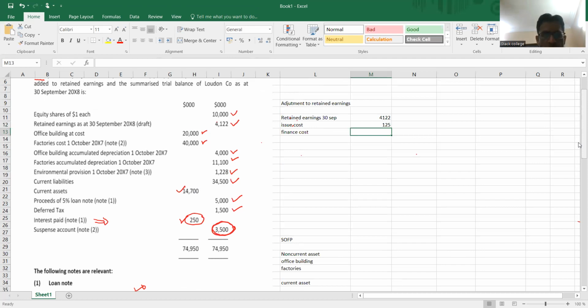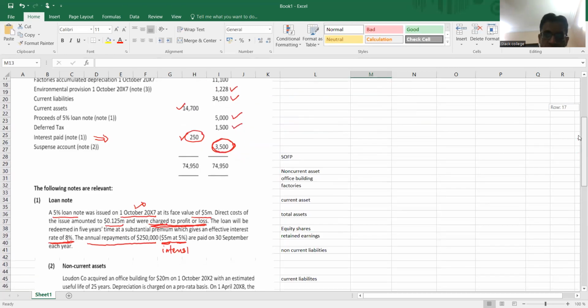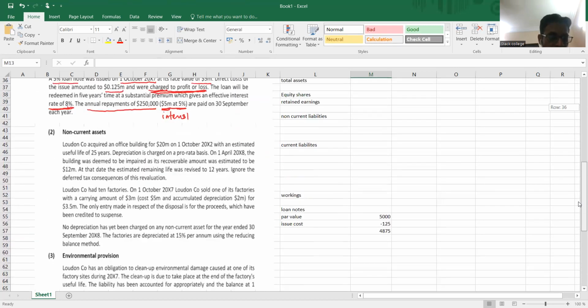You can see how I'm working along with this. I've already created a format of balance sheet. I've already created all the layouts, and I'm just working one by one so that I can save my time in the exam. It's not necessary, you can start with the loan note adjustment, but it's not compulsory. You can start with the easy one as well.